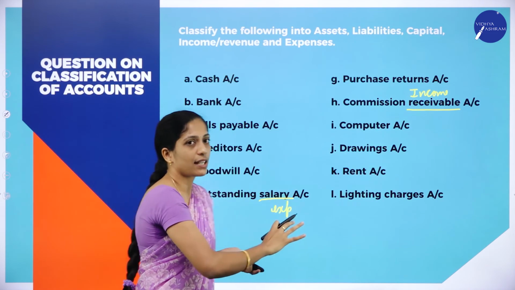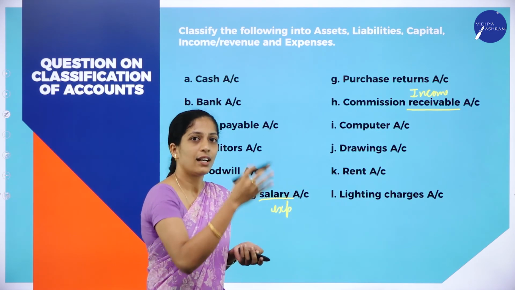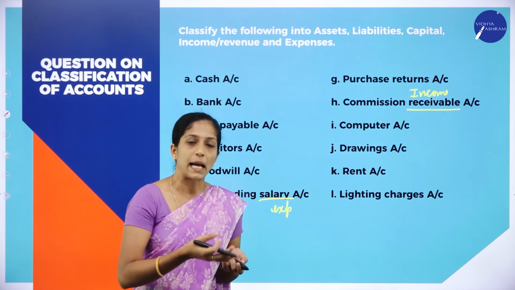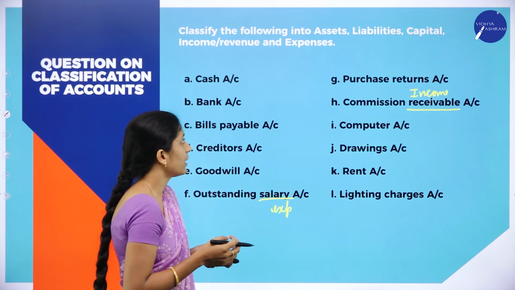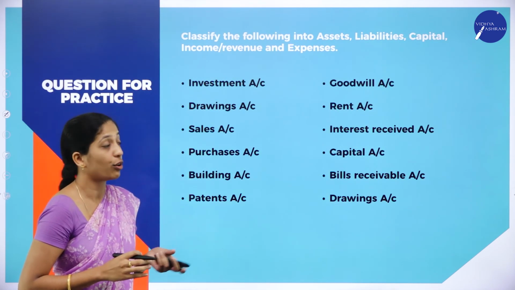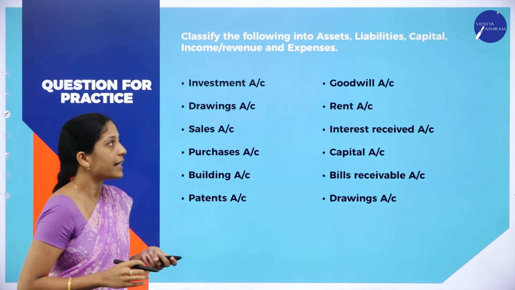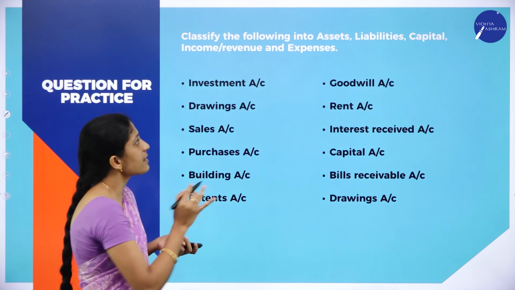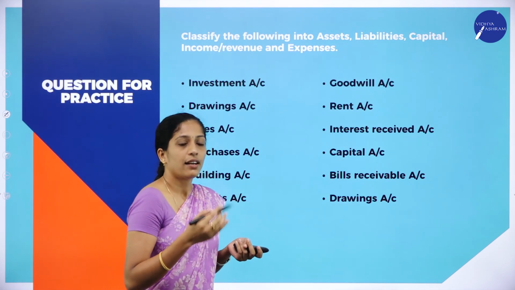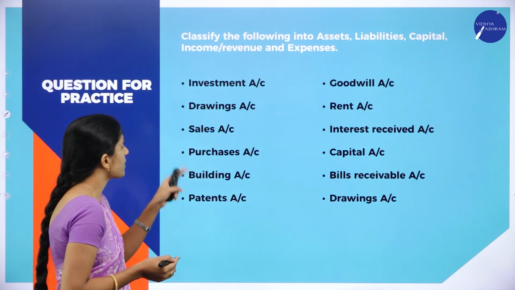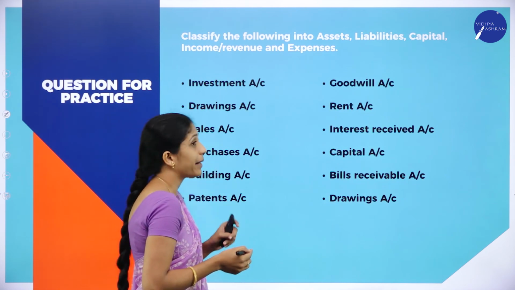Now clear how to classify this? They will give certain transactions, you have to classify under a particular place, whether it is asset, liability, revenue, capital or losses or expenses. Now this is for your homework. You will practice at home. You will classify these items. So what are the items? Classify the following into assets, liabilities, capital, revenue or income as well as expenses or losses. Now what are the transactions they have given?